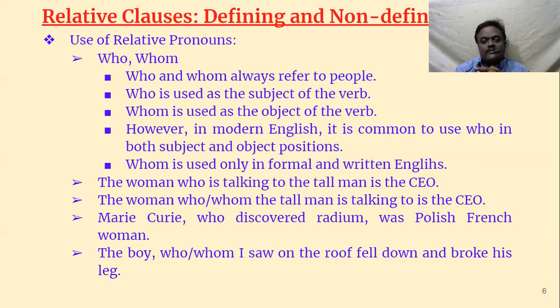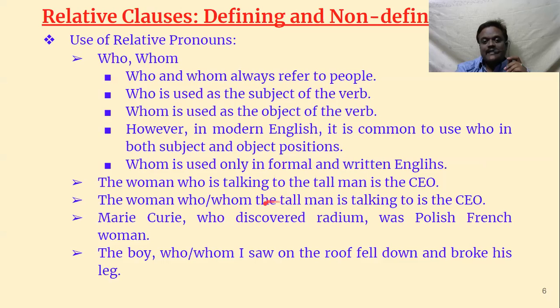Let us go to the next one. The woman whom the tall man is talking to is the CEO. See here, if we separate this sentence: the woman is the CEO. She is talking to the tall man. So here the tall man is referred. The tall man is talking to her, passive voice. The tall man is talking to.